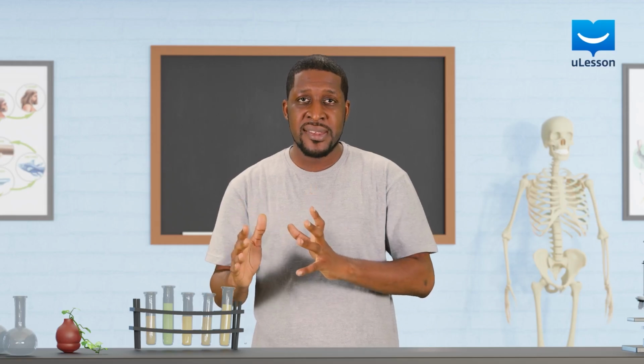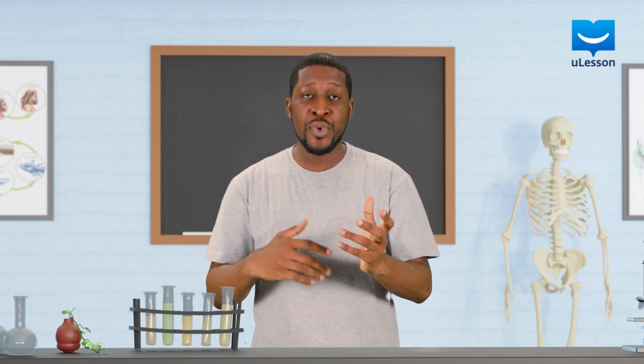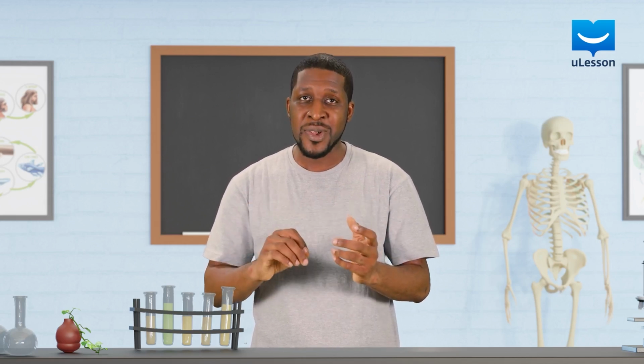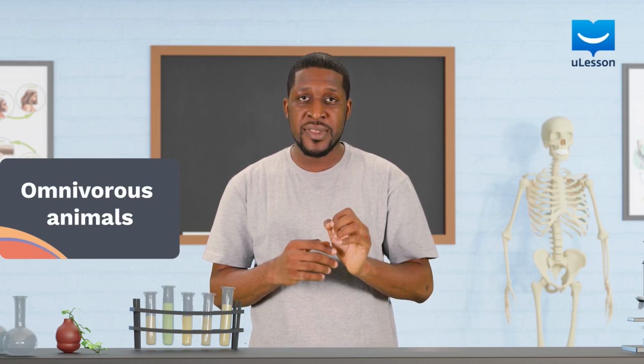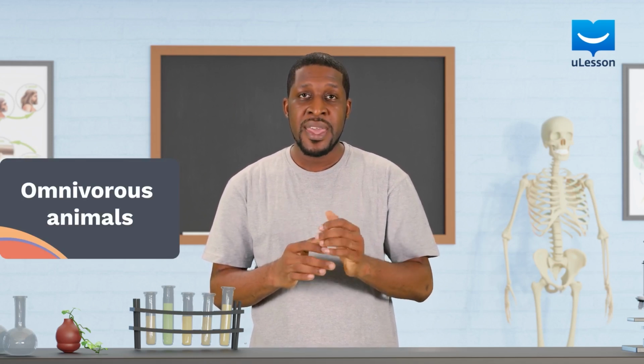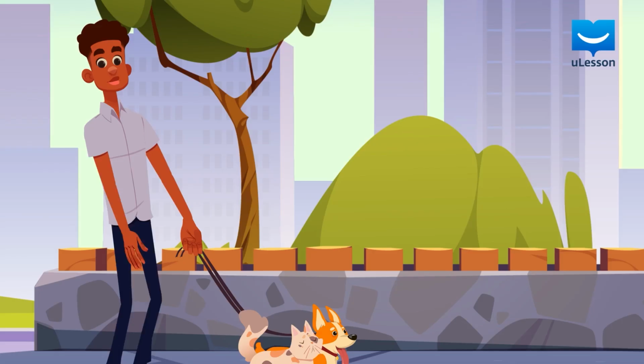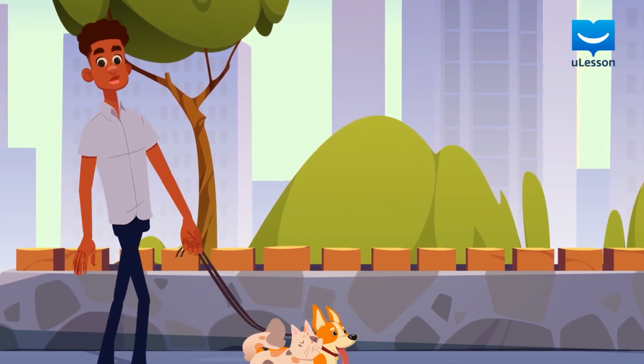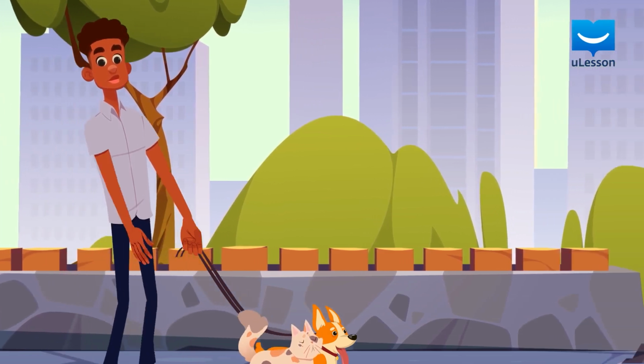Now, in other instances, some animals can feed on both plants and other animals. This group of animals are called omnivorous animals or omnivores. Examples of such animals are humans, dogs, domestic cats, and so on.